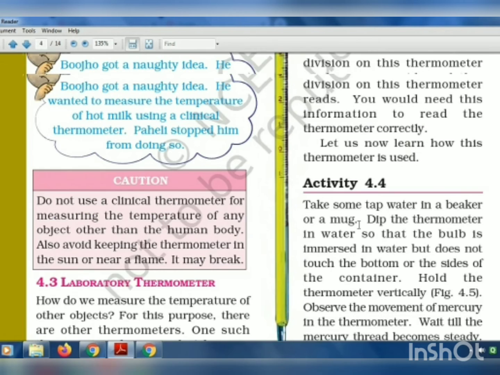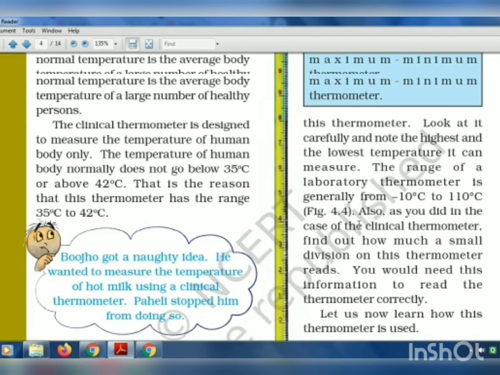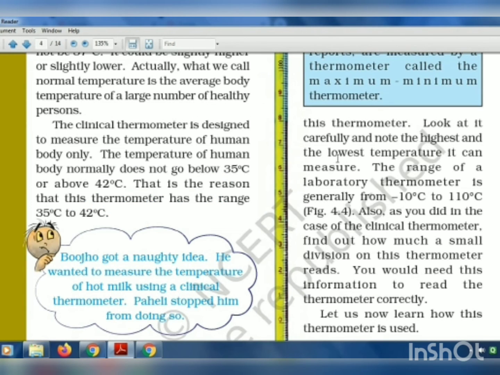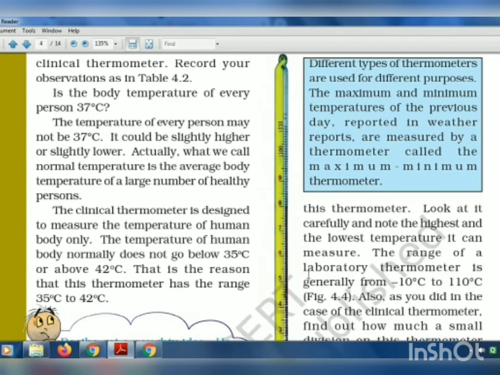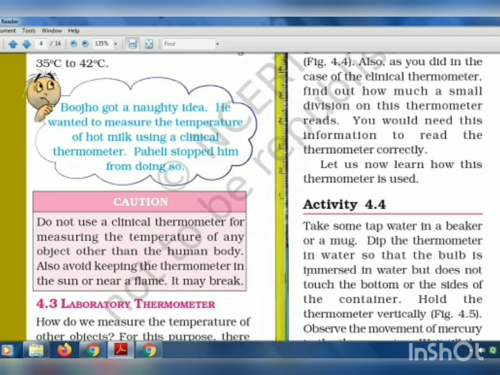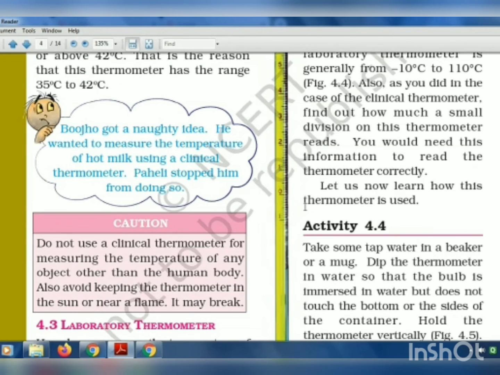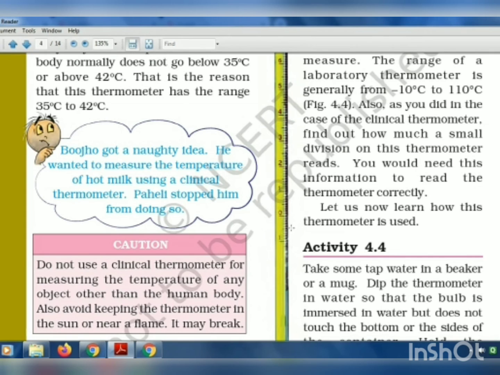In the laboratory thermometer, look at it carefully and note the highest and the lowest temperature. The highest is 110, and the lowest is 10.